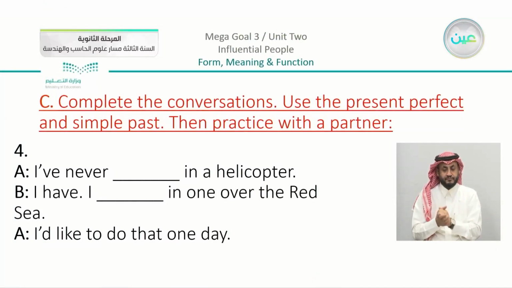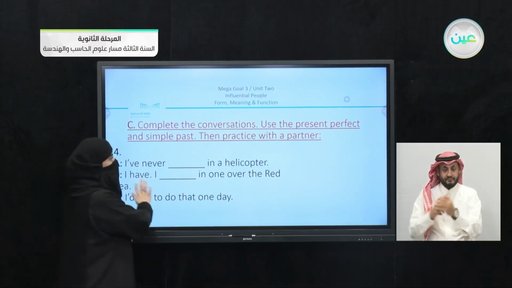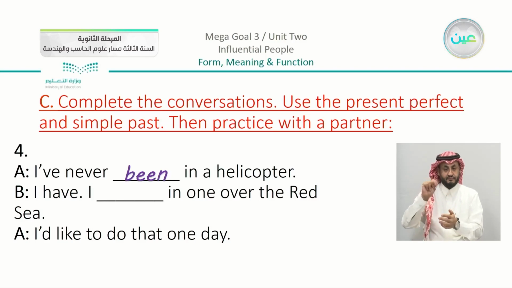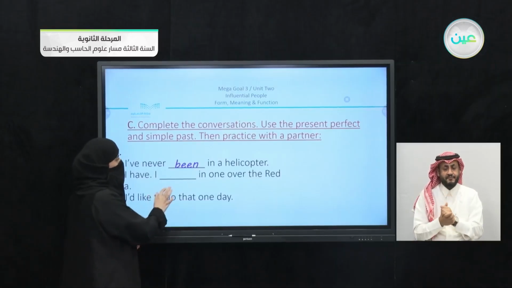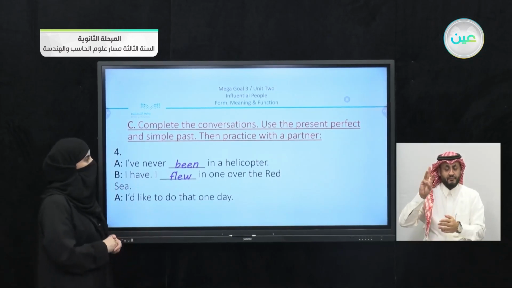Coming to number 4, I've never blank in a helicopter. So here it is easy to see that we have the abbreviation I've never, I have never. So that's why you are going to directly use the past participle. So we have here I have never been in a helicopter. I blank in one over the Red Sea. So we're talking about a past action or previous action here. So we can say that I flew in one over the Red Sea. I'd like to do that one day.